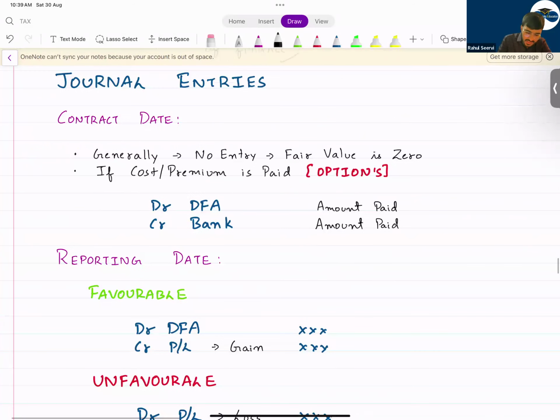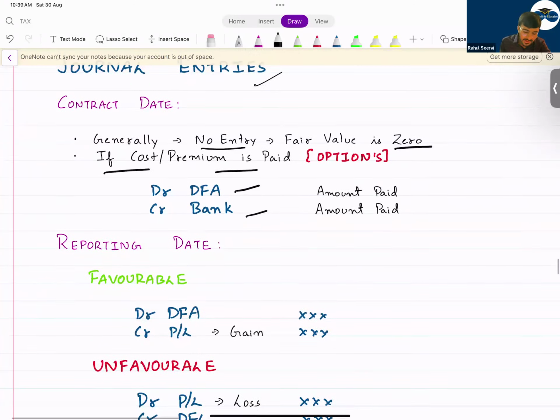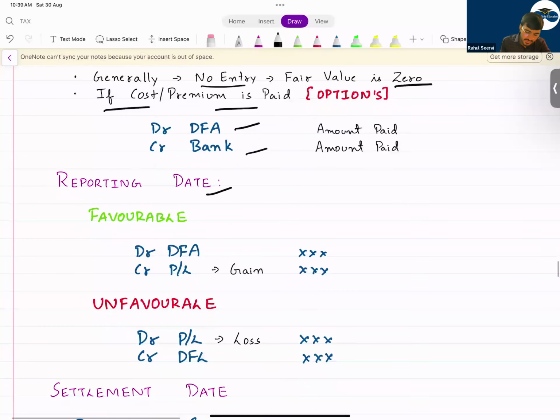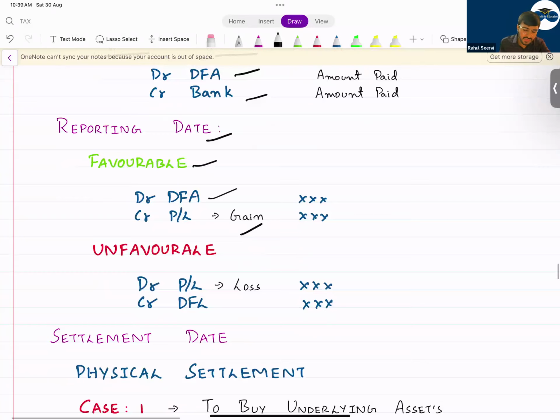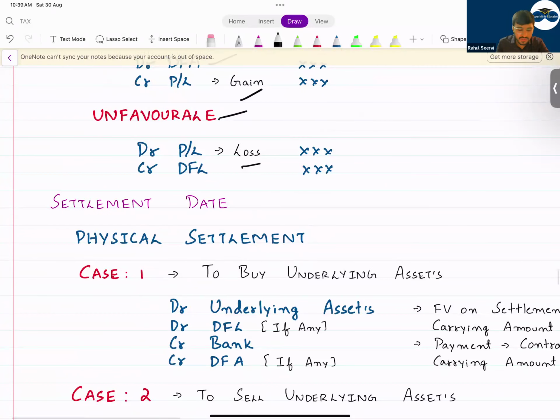Now see, what are the journal entries? Generally, no entry, fair value 0. If cost of premium is paid, you record this as an asset. At reporting date, at your balance sheet date, if it's favorable, the company will record debit financial asset, credit gain. And if it's unfavorable, they will record a loss and they will record a financial liability. First, they have to remove the financial asset. Then they have to record it as a financial liability.